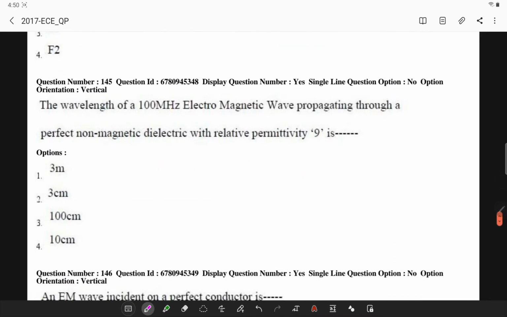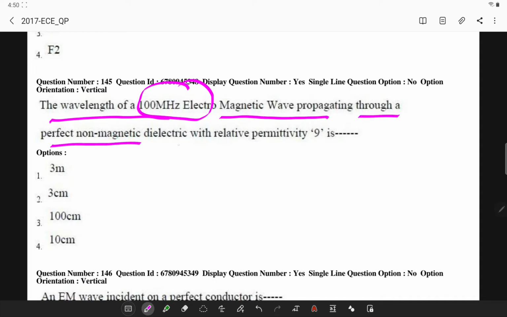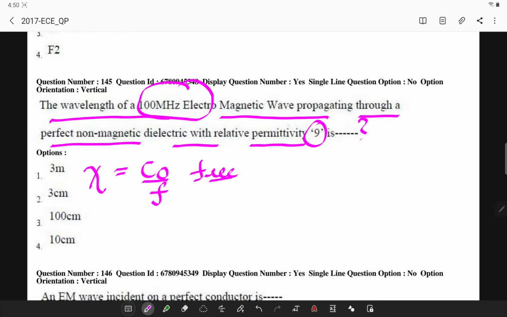Next question. The wavelength of a 100 megahertz electromagnetic wave propagating through a perfect non-magnetic dielectric with permittivity 9 is, so if you remember the wavelength formula, lambda is equal to c naught by f. This is for free space. However, if you observe, there is a dielectric, therefore lambda will be given by c by f into root epsilon r, because this is a dielectric.